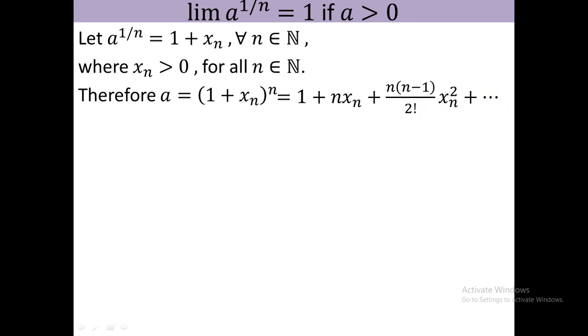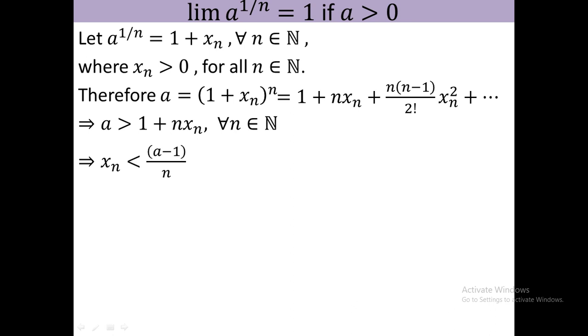This is not an infinite series. However, the whole sum must be greater than 1 plus nxn, because the remaining terms are many positive terms. So a is greater than 1 plus nxn.